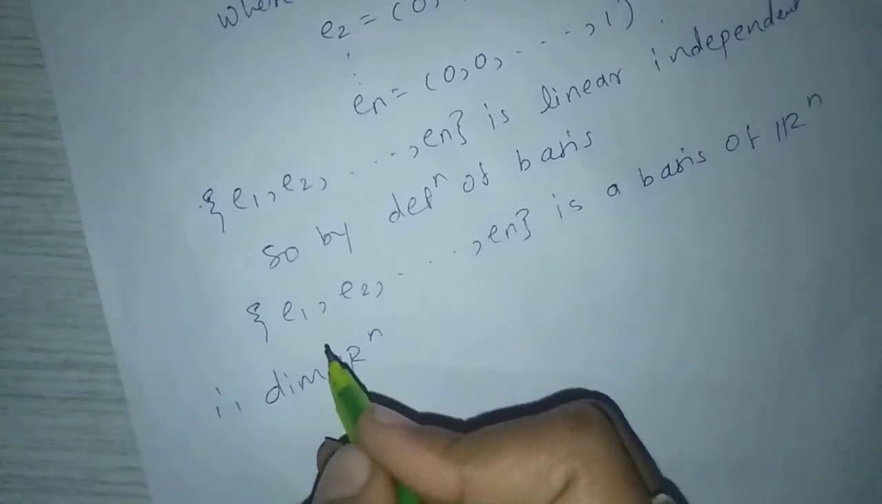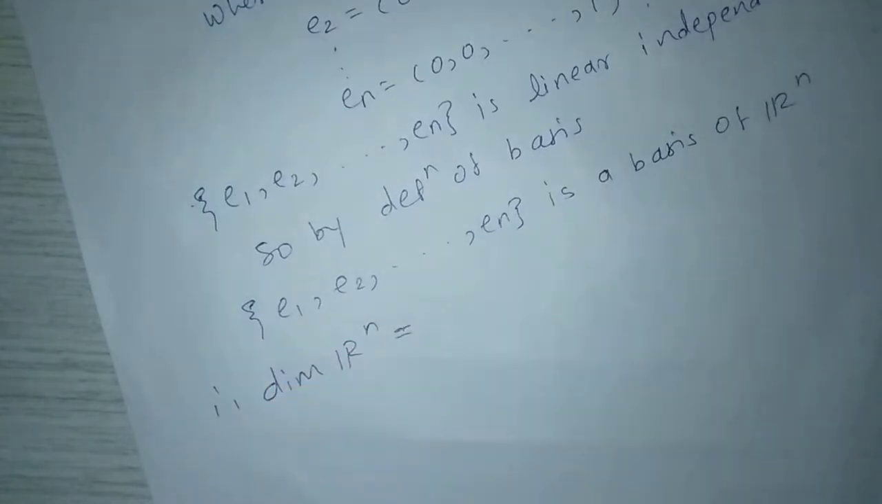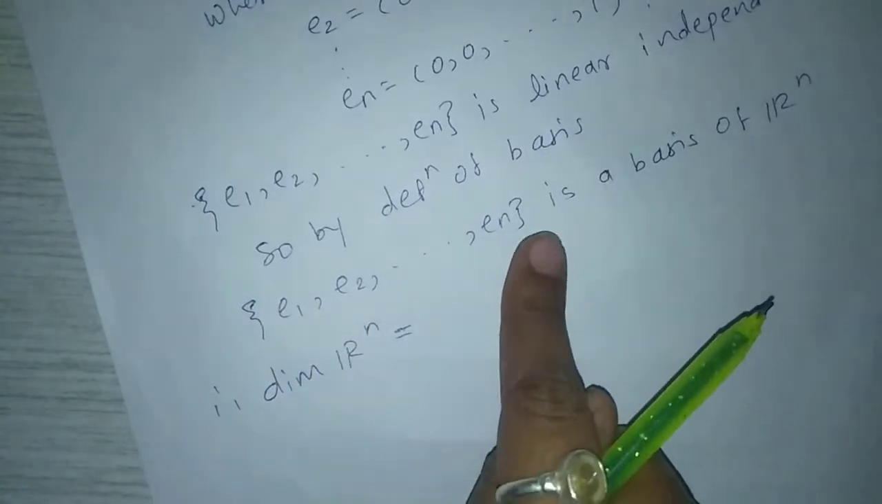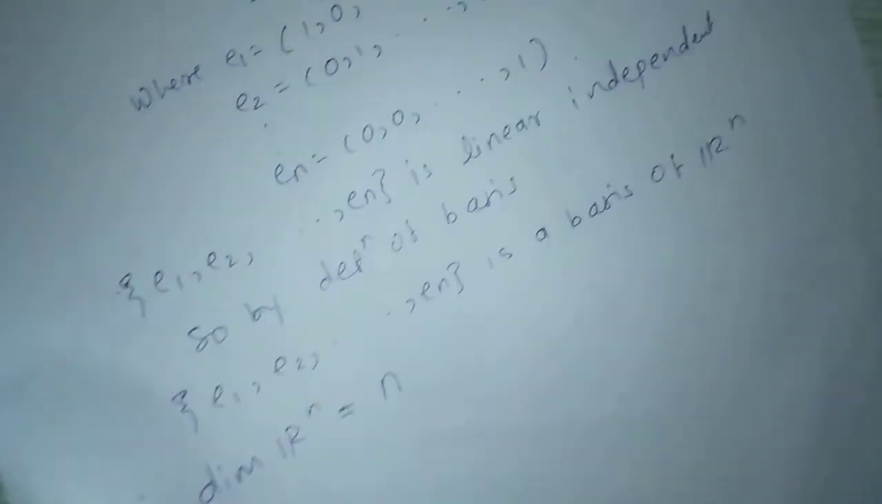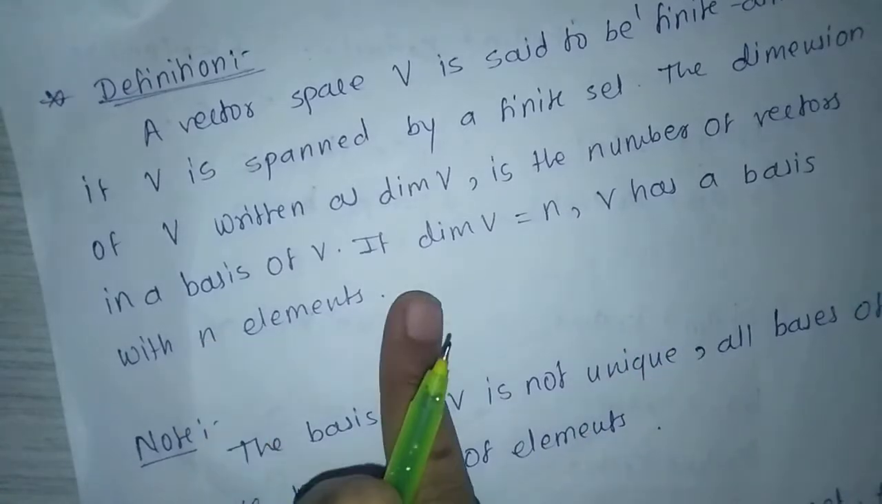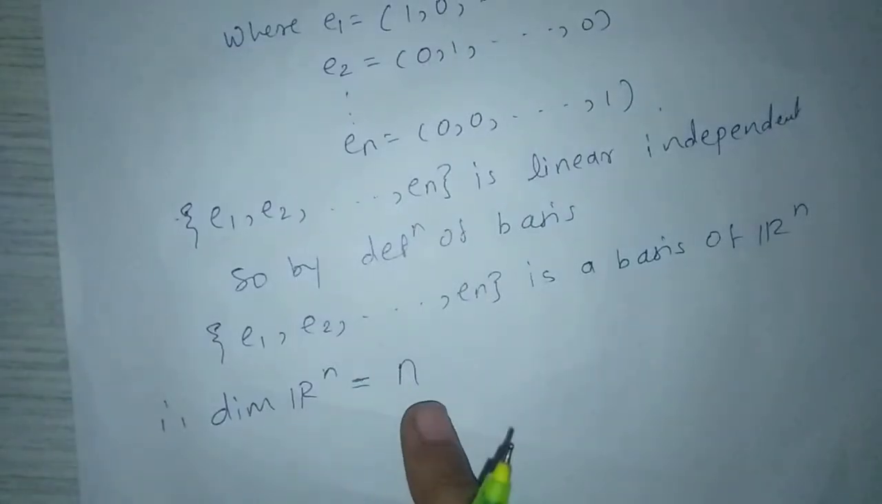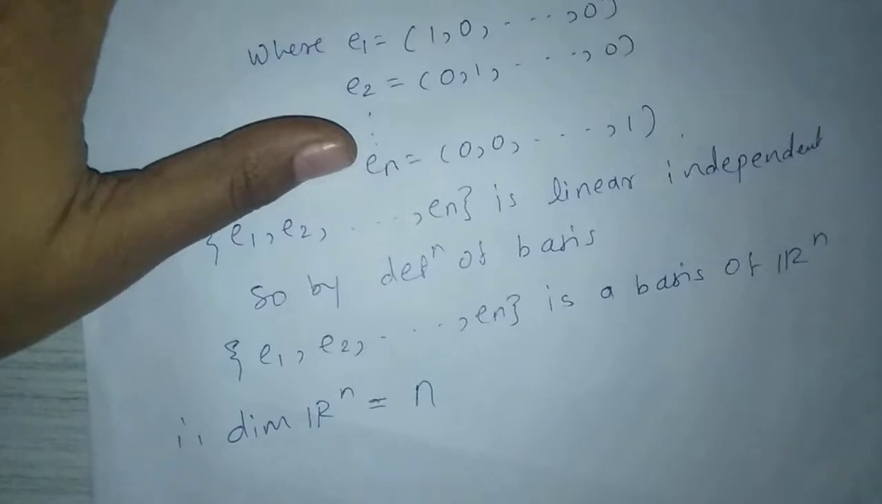Therefore the dimension of Rn equals n, because the basis contains n elements: first, second and so on n. By the definition of dimension, dim V equals n means V has a basis with n elements. Here dim Rn equals n means Rn has a basis with n elements.